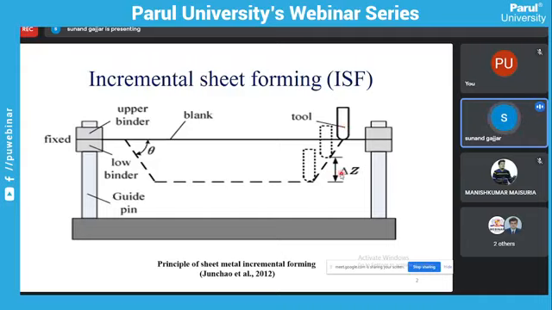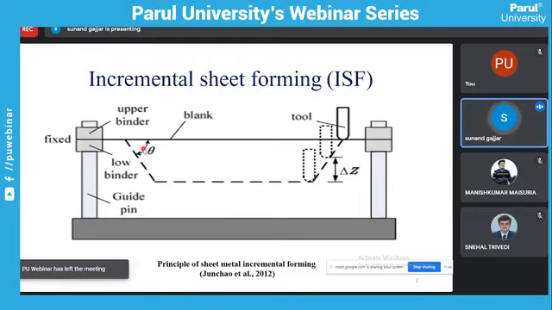steps, delta z. So this is the pitch size, the incremental depth. The forming tool will travel along our predefined tool path, and also in the z direction using small incremental pitch sizes, delta z. And this is theta, the wall angle.